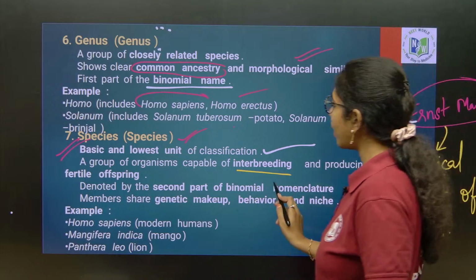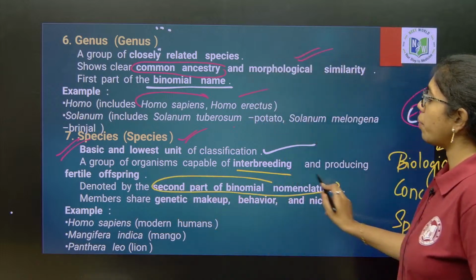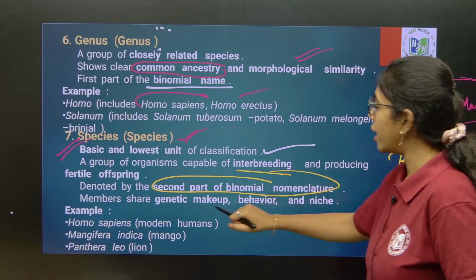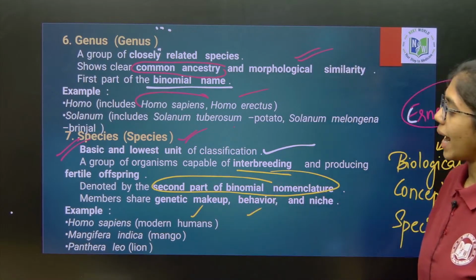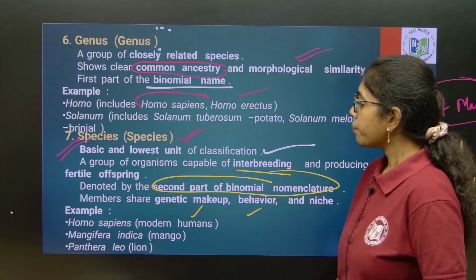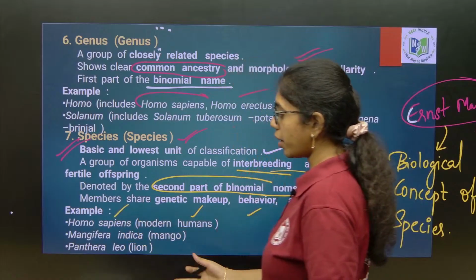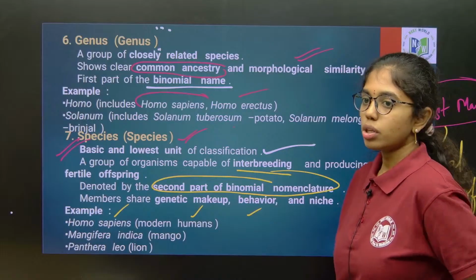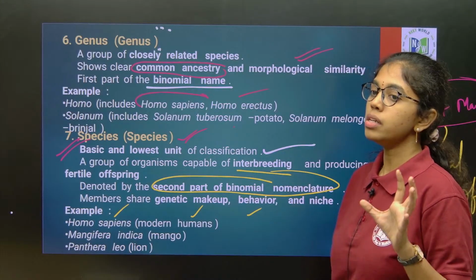This is denoted by the second part of binomial nomenclature. The members of the same species share genetic makeup, behavior and niche. Niche is the place or the habitat where they live. For example, Homo sapiens, modern human beings, Mangifera indica, mango, Panthera leo, lion. So, this is the description of all the 7 categories.